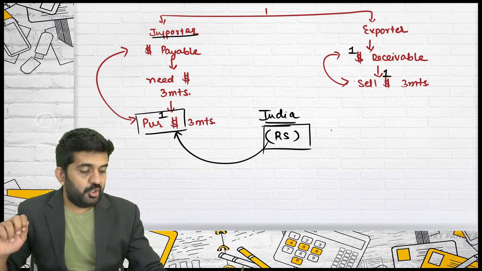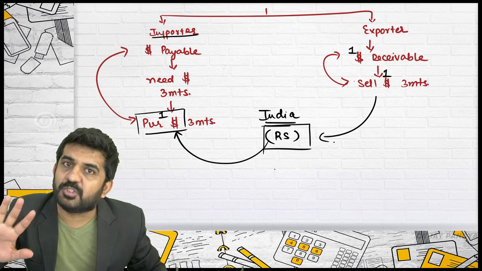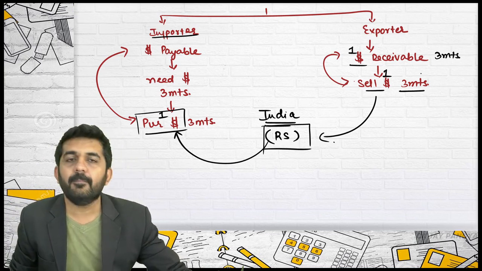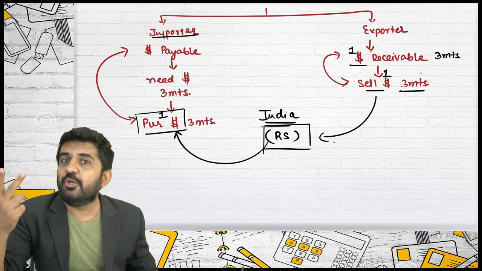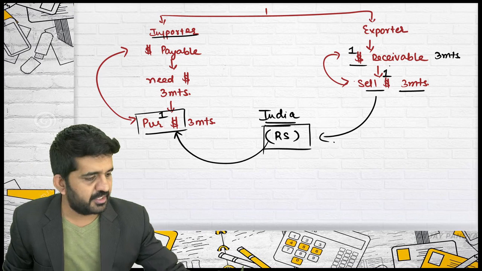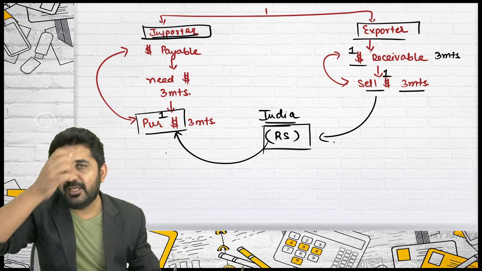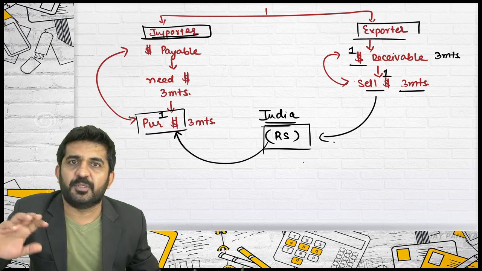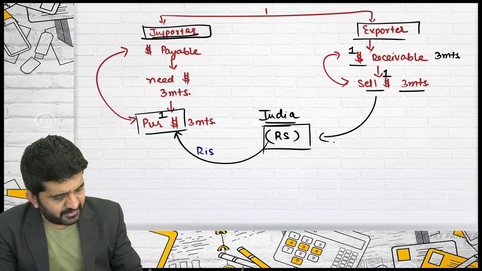Here, $1 is receivable. Today price is 70. So you might receive 70 rupees if it was receivable today, but it is receivable after 3 months. So if the price becomes 50, again you will be losing 20 rupees just because there is a foreign exchange currency fluctuation risk. Sir, why does this happen only to importer and exporter of goods or services, and not to local businessmen? Because to local businessmen, payable is also in rupees and receivable is also in rupees. Is it alright?